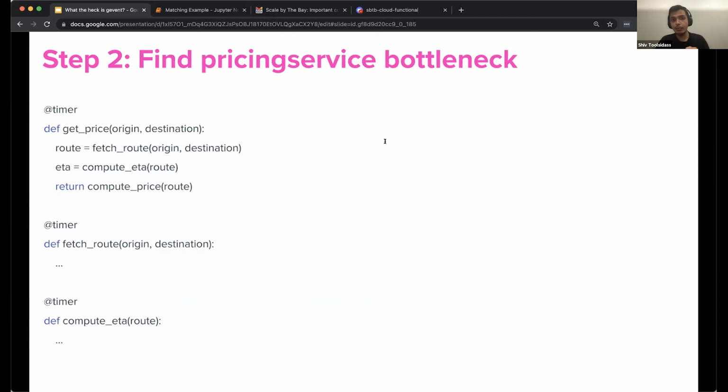Now, this endpoint in the pricing service was calling into roughly 6 different upstream microservices in order to do things like computing the route, the ETA, and the price. And so we decided to instrument each of these RPCs with the timer decorator in Python and monitored our charts. However, this didn't prove to be so useful.